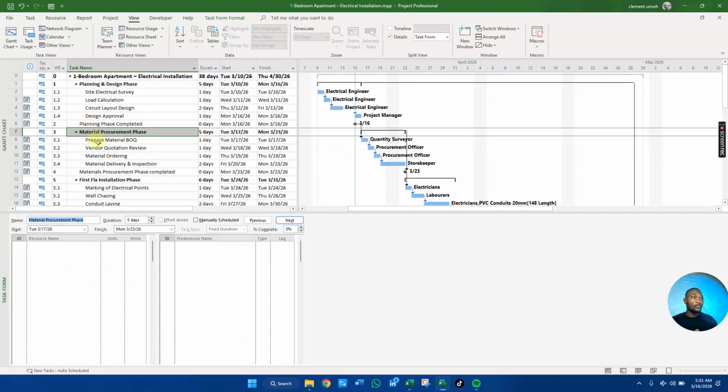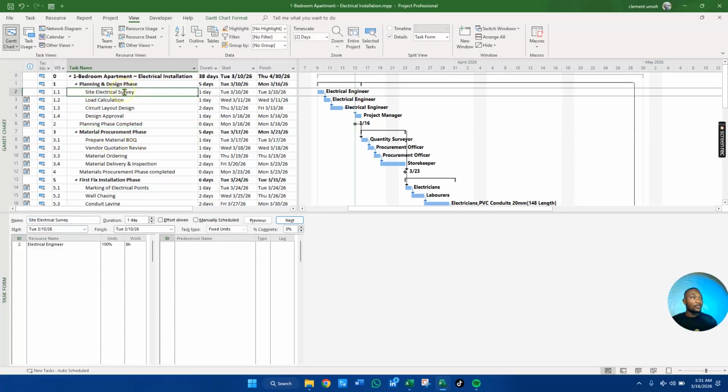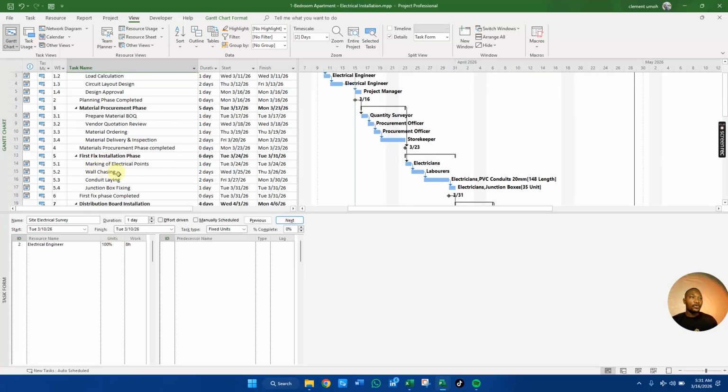Let's say you go to site electrical survey. What is this showing you? This will show you who it is assigned to, how many hours they are working, and how many individuals are working. That is units, 100 units. Let's go to our material, the same thing.